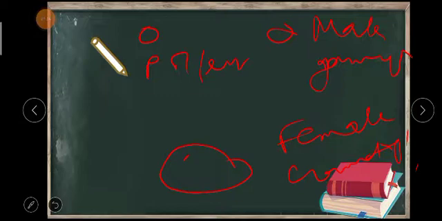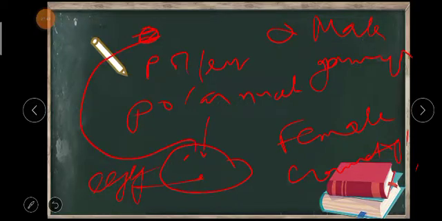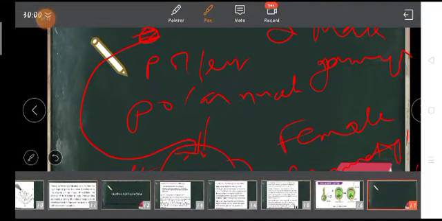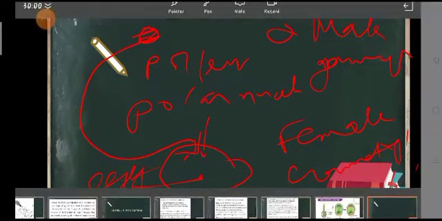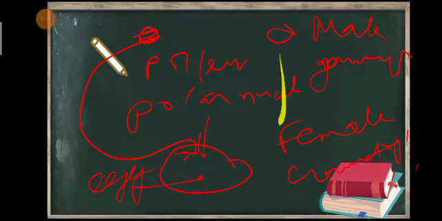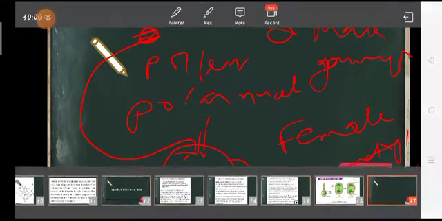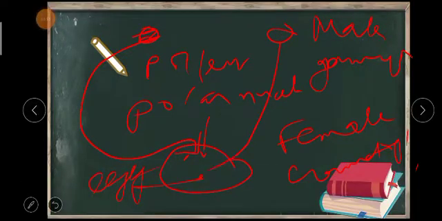Here you will see two polar nuclei present. Okay, so these two are polar nuclei, and one egg cell will be present below. Okay, this is the egg. Understood? So what is going to happen? The first pollen grain will go and fertilize these two polar nuclei. Understood? And the second pollen grain is going to fertilize this egg. Okay, students?